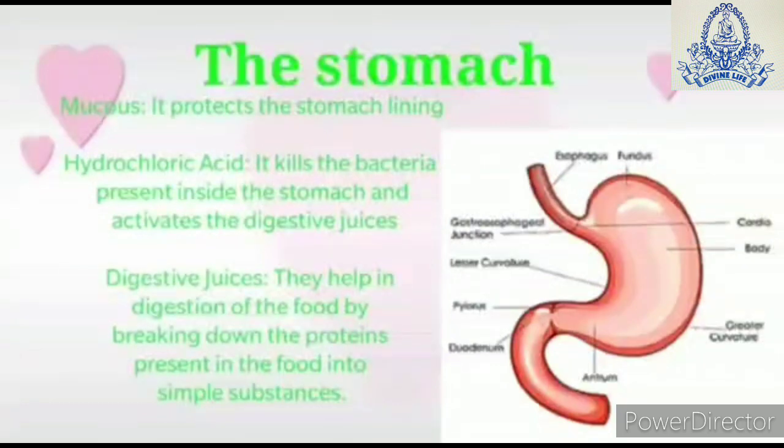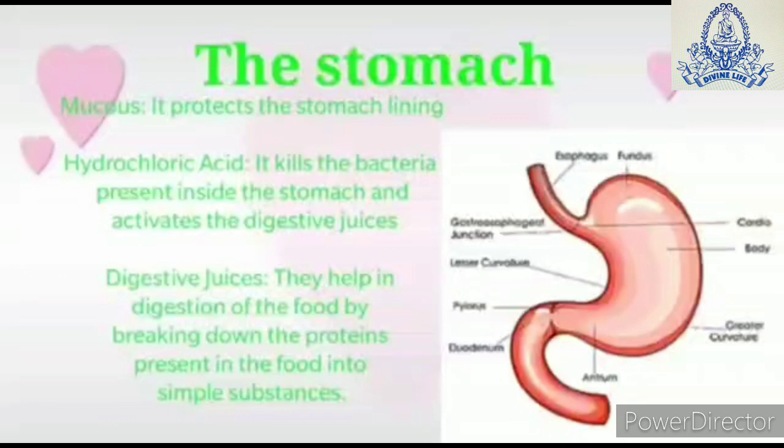The wall of the stomach secretes three things. First is mucus, which protects the lining of the stomach from any kind of damage. Second, hydrochloric acid or HCl, which makes the atmosphere of the stomach acidic, and it also kills the bacteria which are present in the food or the stomach, and it also activates the digestive juices.